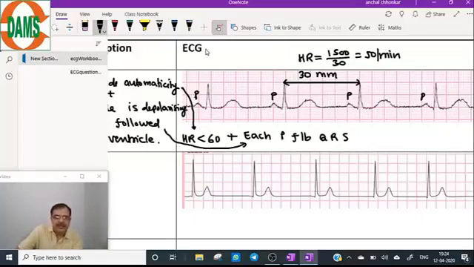So for the ECG, you should focus on lead 2 or V1.